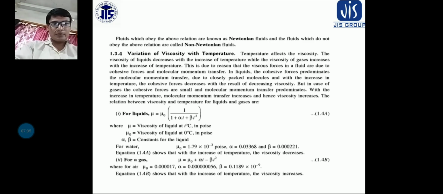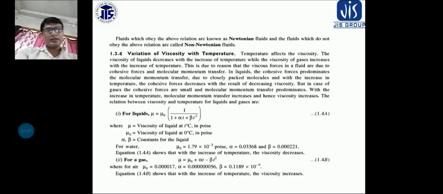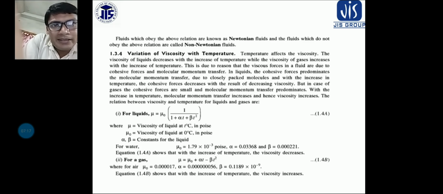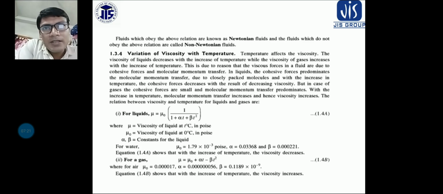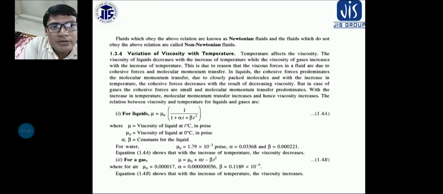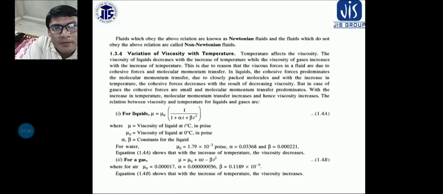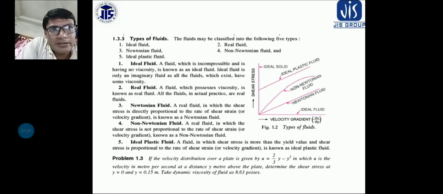So by the help of this formula we can easily find out what is the viscosity of a particular liquid at a temperature. In case of liquid you can see it is inversely proportional to the temperature. And in case of gas, mu is equal to mu naught plus alpha t minus beta t square. So easily you can see that it is proportional to the temperature. As we increase the temperature, the viscosity is also increasing in case of gases. Okay, so I hope it is clear.